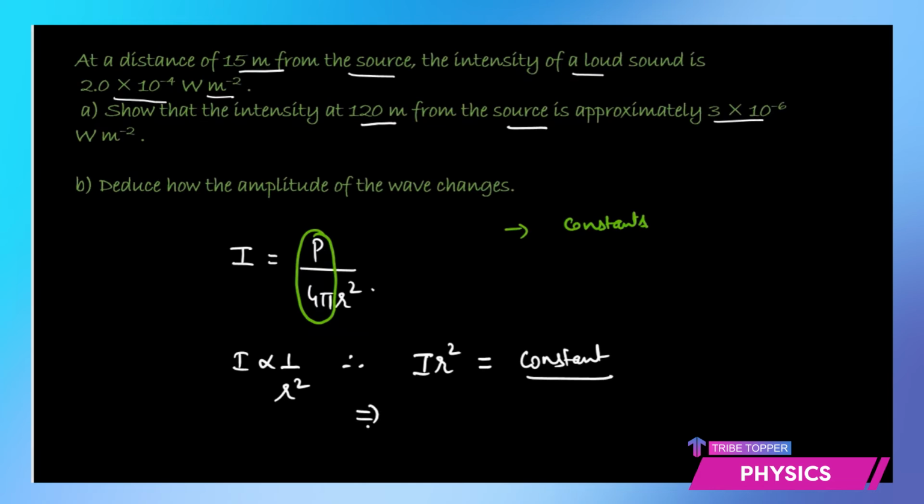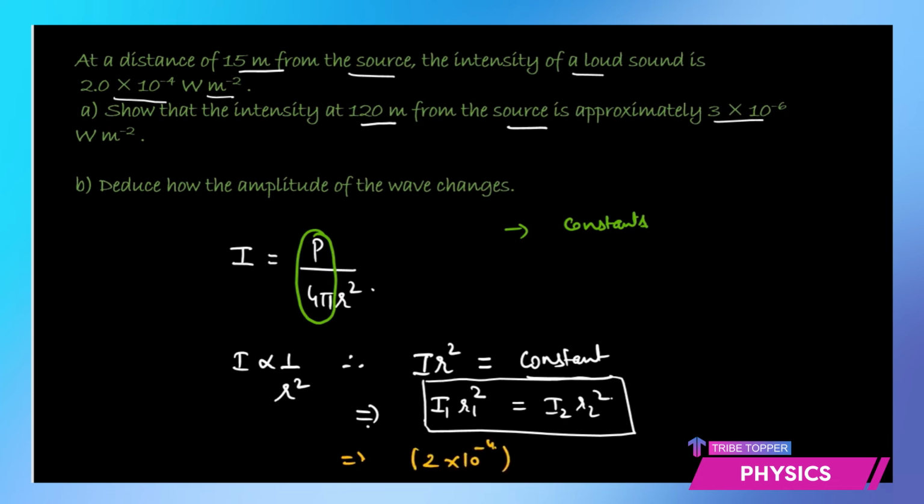This leads us to another equation, that I1 R1 square is equal to I2 R2 square. Now that immediately gives you what to do. You just have to figure out what is the initial intensity, that is 2 times 10 to the power negative 4, times r1 square, the initial distance 15 square, is equal to I2, the intensity at the new distance, times r2 square. We are given the new distance is 120 square.